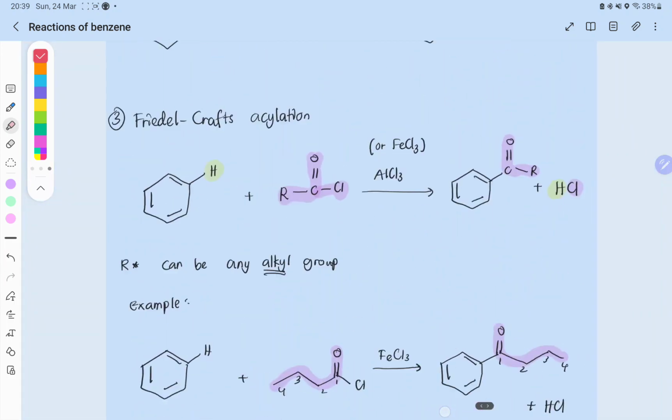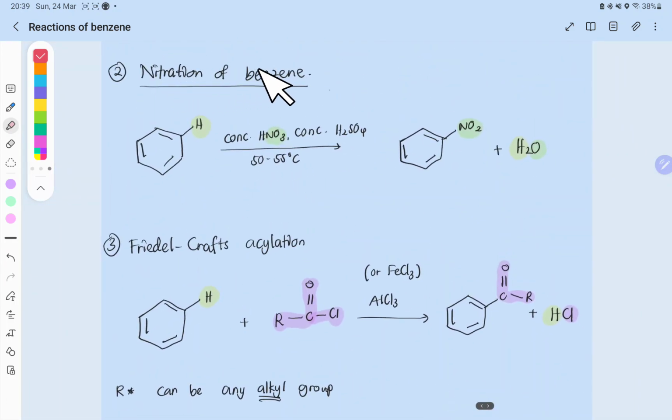Now the second reaction that we can do is called nitration of benzene, and this is a fairly simple reaction where we substitute H with NO2, the nitro group. So what we need to use is concentrated HNO3 in concentrated H2SO4. We mix this all up together at 50 to 55 degrees Celsius, and we are going to get this nitrobenzene. So this is the nitrobenzene.